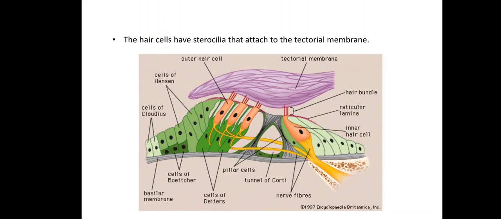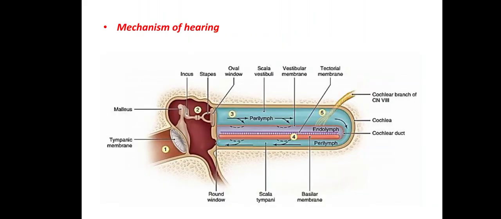The calcium influx results in glutamate release from the hair cells onto the auditory nerve, and the auditory nerve then sends information about the sound wave to the brain. So this is all about the actual structure of the organ of Corti. Okay, now we are going to see the mechanism of hearing.